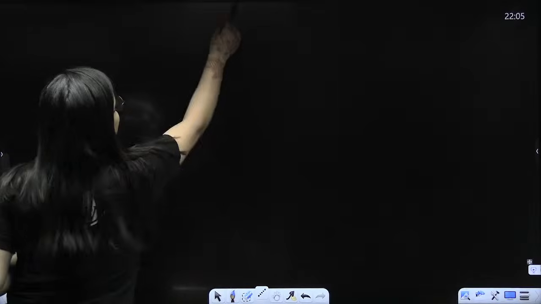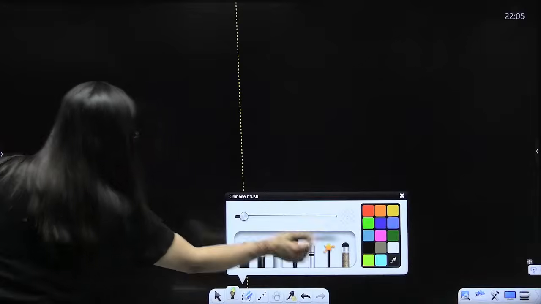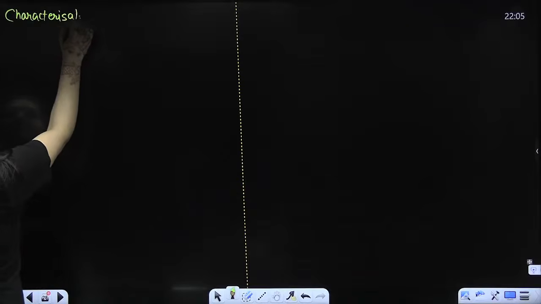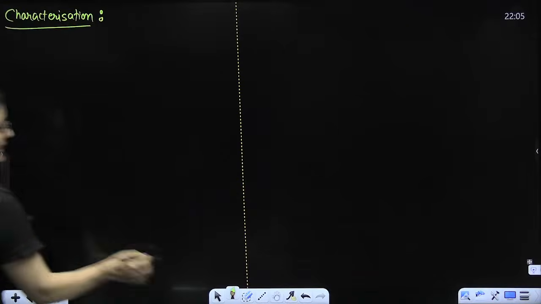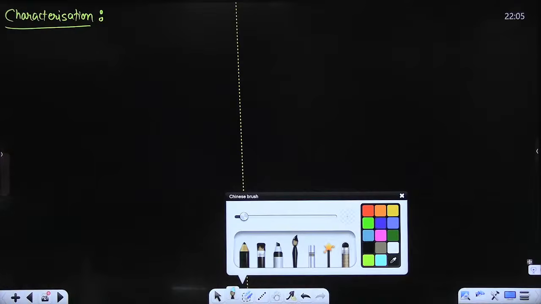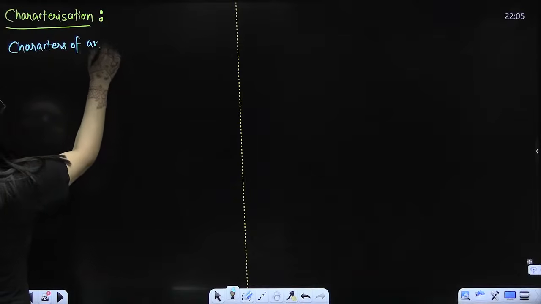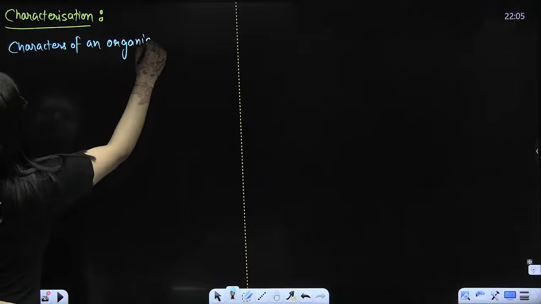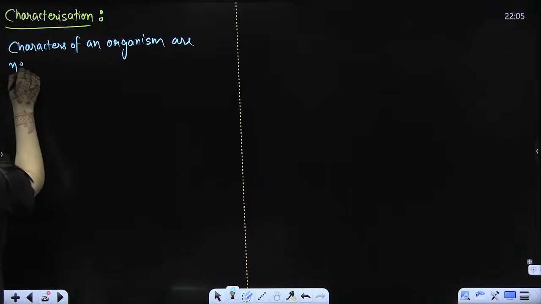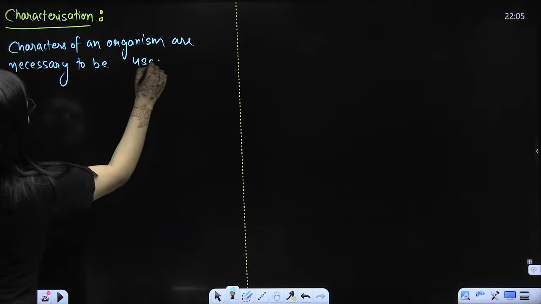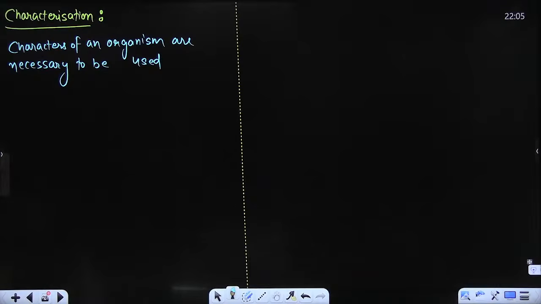Let's write these terms and understand them. So the very first thing that you need to understand is characterization. Although you know it very well in simple language, let's write it here. So when it comes to characterization, what will you say? Characters of an organism are necessary to be used. So use of characters for description.